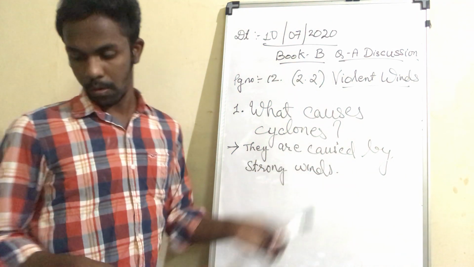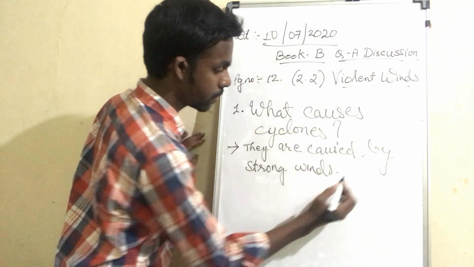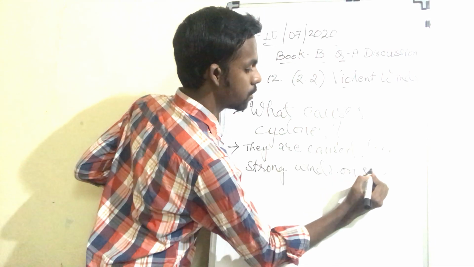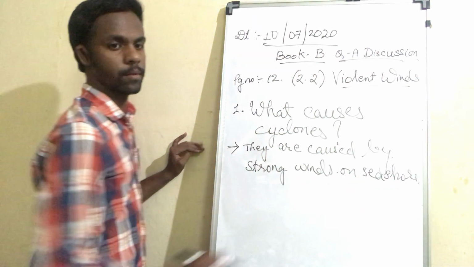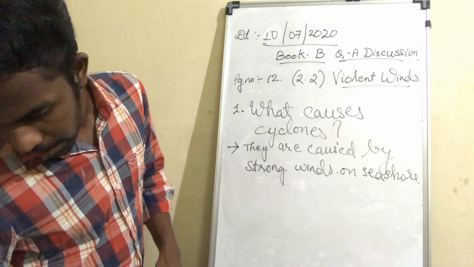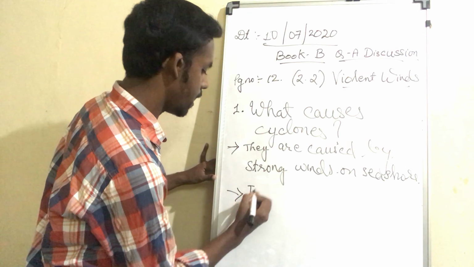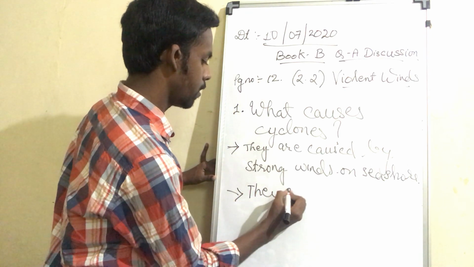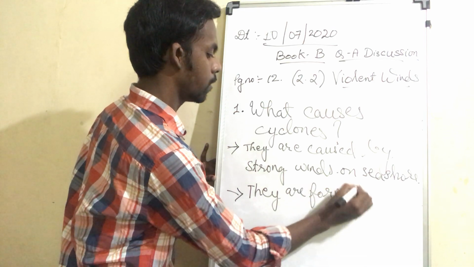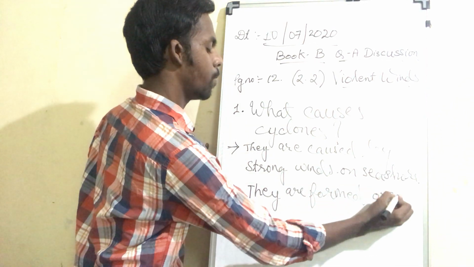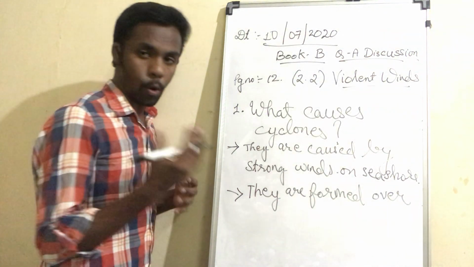Where are the strong winds caused? On the seashore. And where do they form? They are formed over warm oceans.